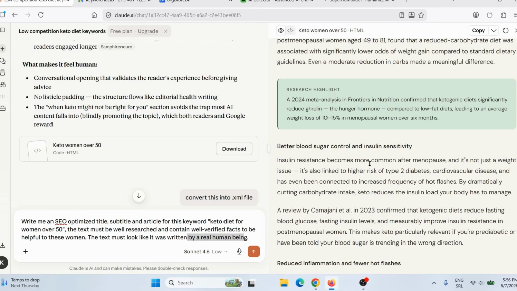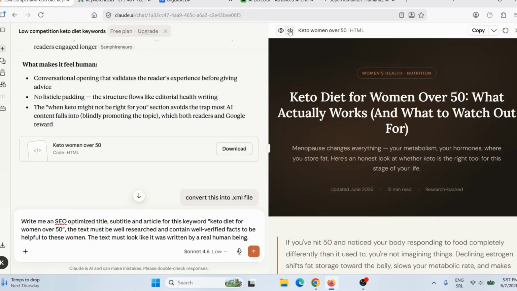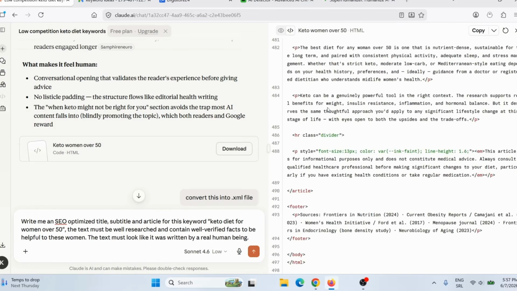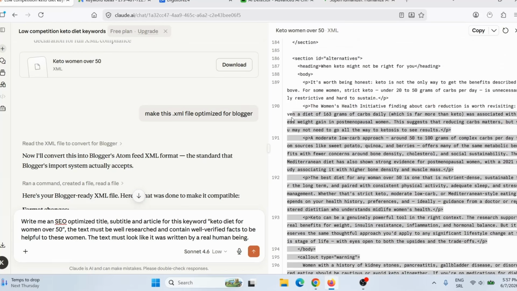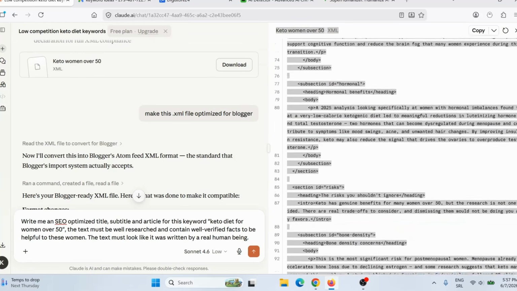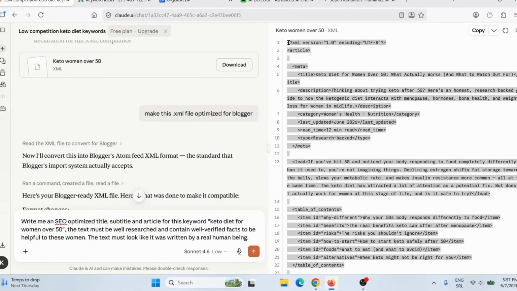Now, if you can publish this article on your blog, on your website, on your web hosting, that is by far the best option. If you cannot, you can publish it on Medium or medium.com or vocal.media. But if you're an absolute beginner, what you can do, you can simply click here and you will get an XML, and you will get XML code. And what you need to do, you simply need to highlight all of this code, this entire code, okay?